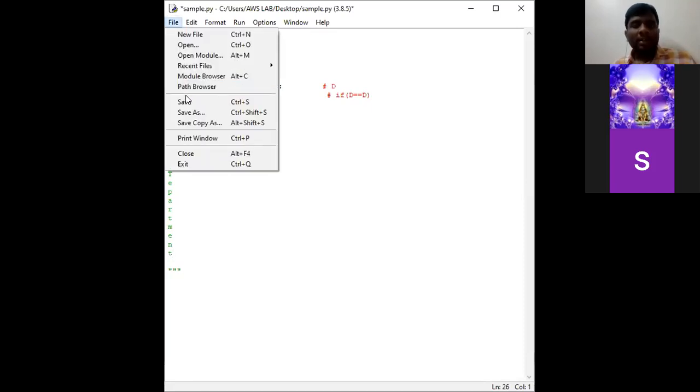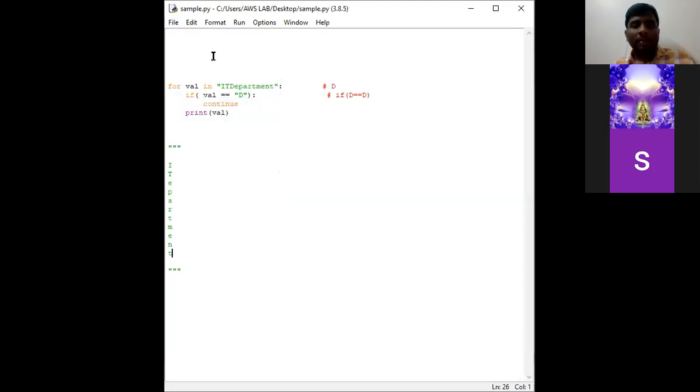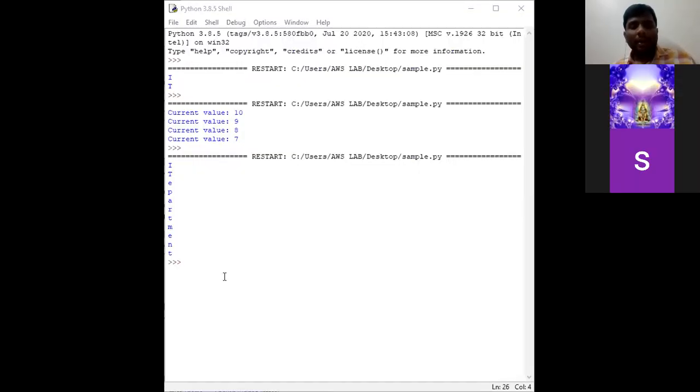So checking by executing this program. Run and run module. See, our output is this: I T E P A R T M E N T. What happened to D in the sense? That particular iteration is being ignored. Why? Because I use continue statement here. That particular D iteration has been ignored, and all the remaining sequence has been executed normally. Okay, that is the main difference between break and continue statements.